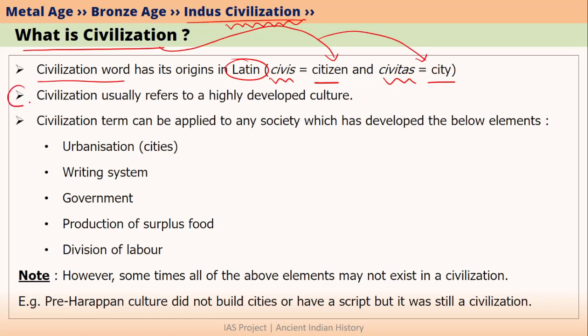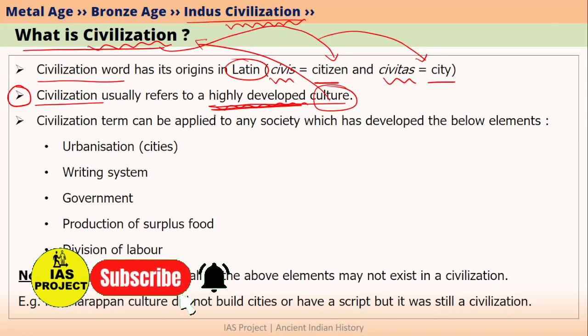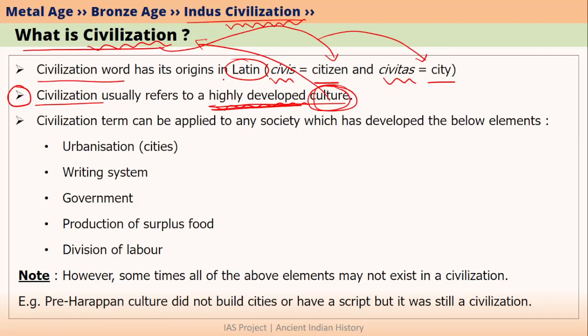If we want to give a common man definition for civilization, then it would be something like this. Civilization usually refers to a highly developed culture. So all cultures cannot be considered as civilization. Only those cultures that are highly developed can be considered as civilization. However, the term highly developed is very subjective. That is why, when you want to scientifically define the word civilization, you need to use certain parameters. Now, let us study those scientific criteria that are required to say whether a culture is a civilization or not.